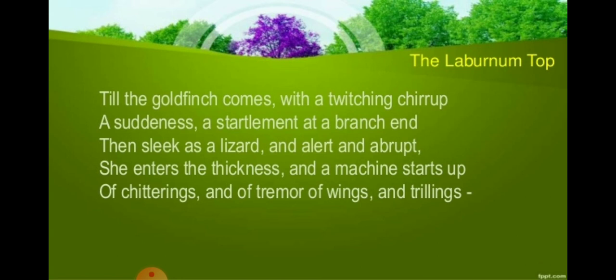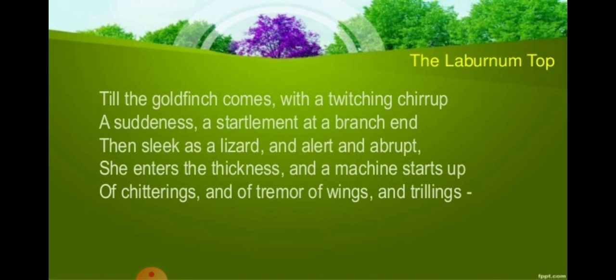So now, as I have given you the word by word explanation, let's take it up as a collective one, right? Till the goldfinch comes, the tree is really silent. So now the silence is broken with the arrival of a small singing mother bird.